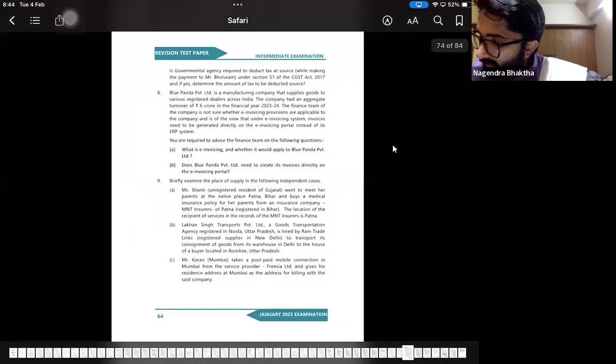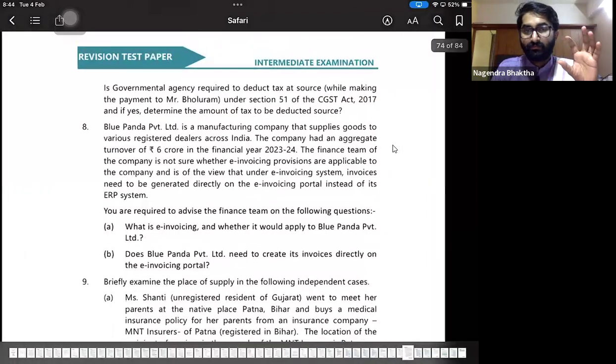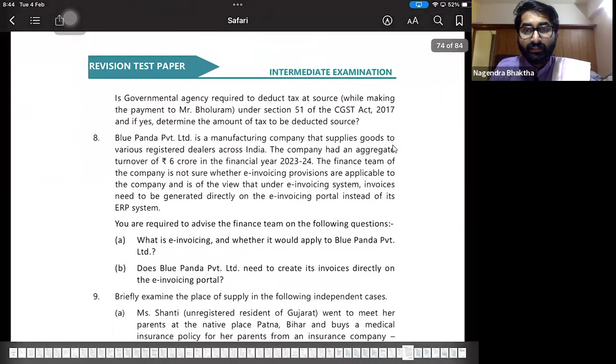Is governmental agency required to deduct tax at source while making the payment to Boluram under Section 51 of the GST Act 2017? And if yes, determine the amount of tax payable by the deductor. People, this question is very easy. So this question is asking you, what are the things that you have to write? First you have to explain what is section number 51, what is TDS, when the TDS is required to be paid. First write that, and answer is obviously yes.